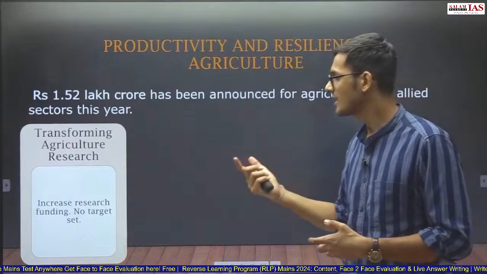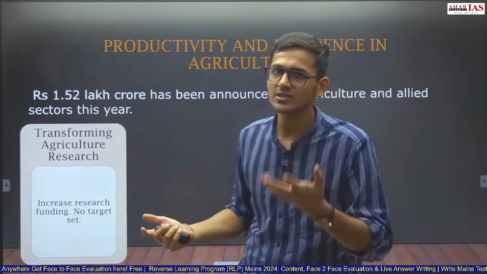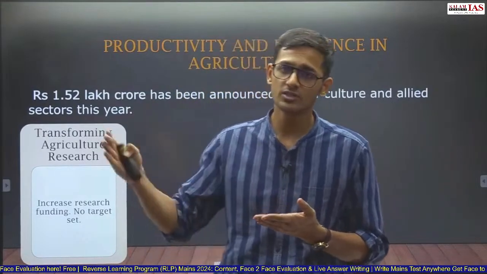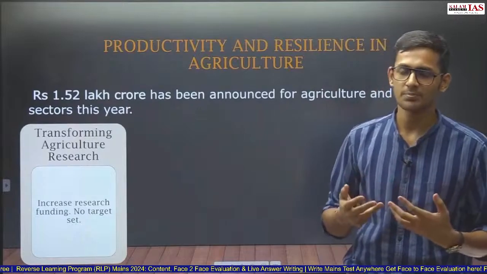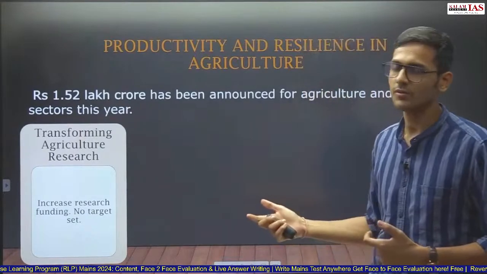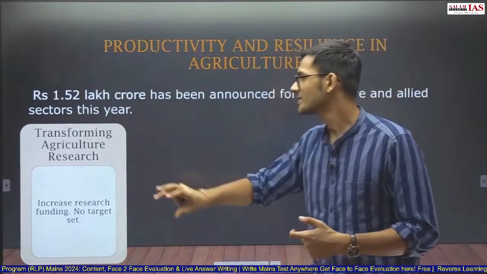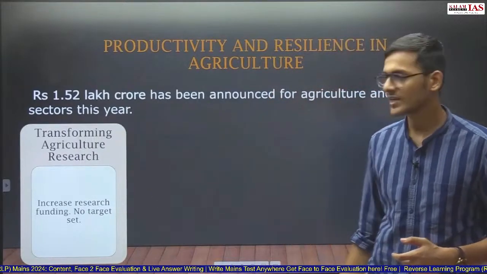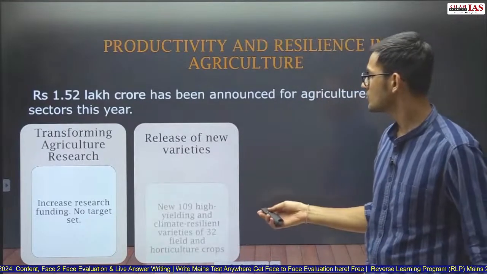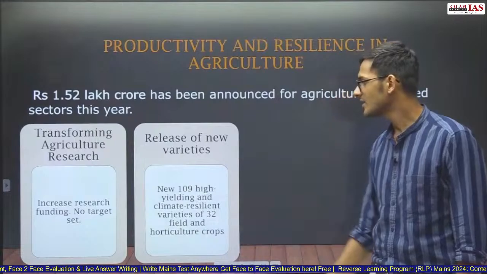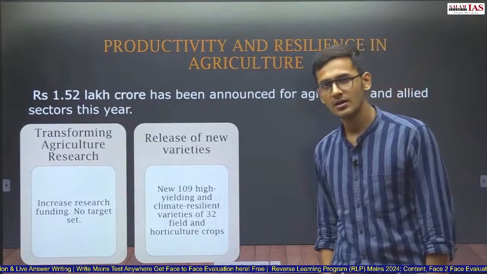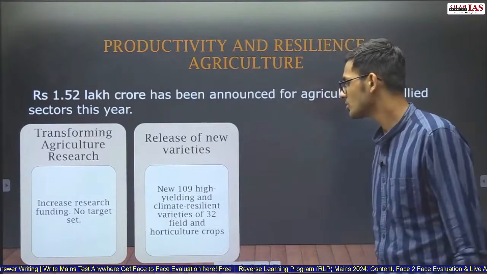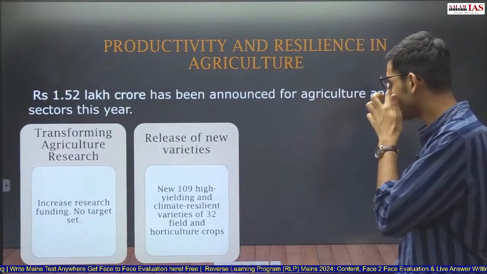Or it can also be used in challenges, that the government has announced that they will increase investment in research funding for agriculture, but they have not set any target. So it depends upon the question, it depends upon the circumstances how to use this information, but this information should be available with you. The government has taken the step to increase the research funding for agriculture sector. Release of new varieties. Now the government has said that 109 high yielding and climate resilient varieties of 32 field and horticulture crops will be released this year. So 109 varieties of high yield varieties will be released.